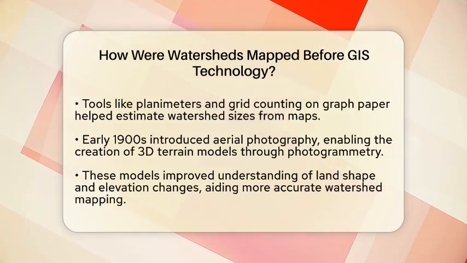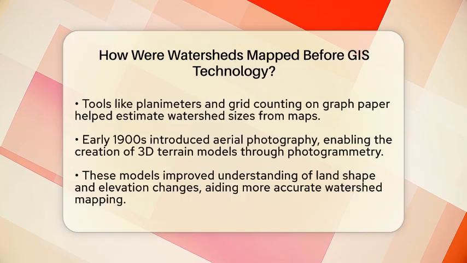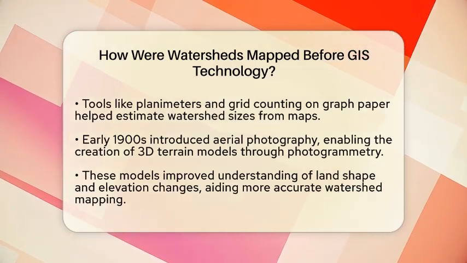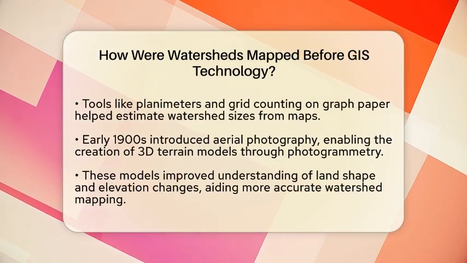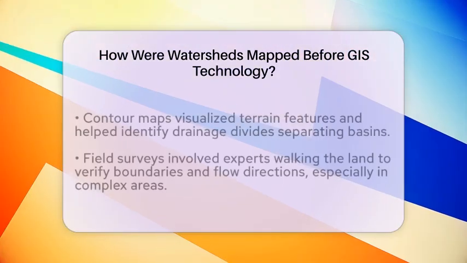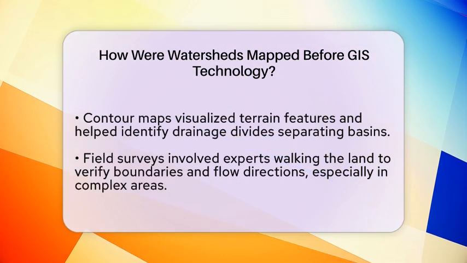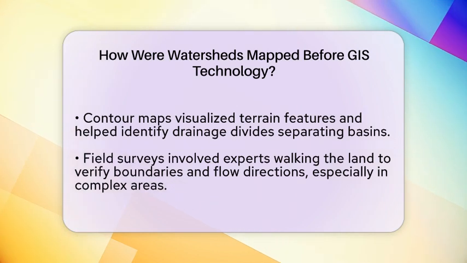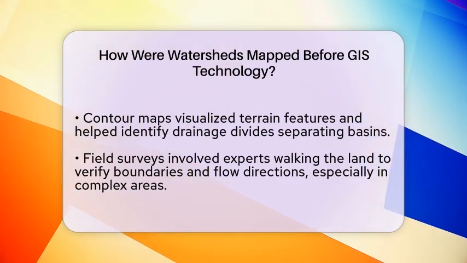Starting in the early 1900s, aerial photography became a game-changer. Photogrammetry, which uses overlapping photographs taken from airplanes, allowed for creating three-dimensional models of the terrain. This technique made it easier to see the land's shape and elevation changes more clearly, improving the accuracy of watershed maps. Engineers and scientists used these models to better understand how water moved through different parts of the landscape.